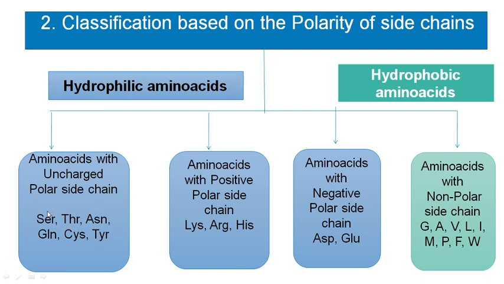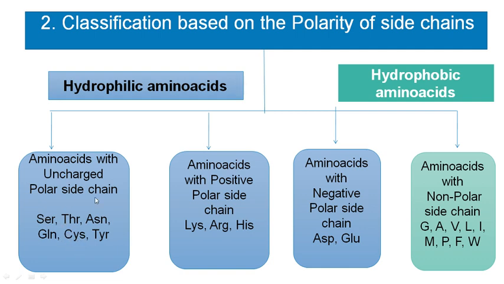Due to the presence of this OH group, they show some polarity. The polarity of asparagine and glutamine is due to the presence of the amide group, and cysteine can form a disulfide linkage through the SS group, due to the presence of the SH group in cysteine.